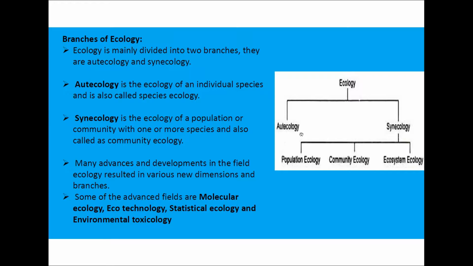What is autecology? It is the ecology of an individual species. A particular species of organism's interaction with the environment is called autecology. Whereas synecology is the ecology of a population or community with one or more species which are included in that particular community. That study is called community ecology. And this synecology or community ecology is classified into population ecology, community ecology and ecosystem ecology.